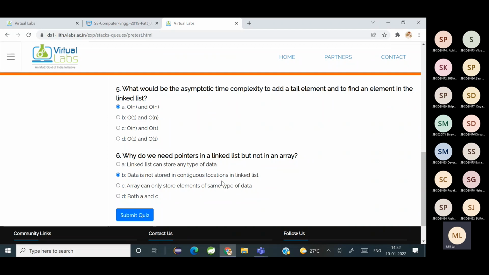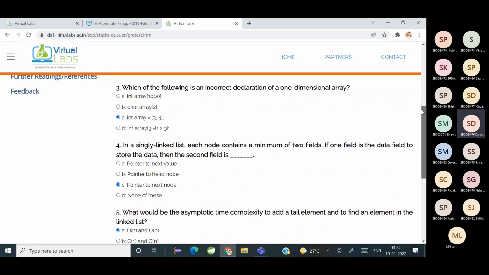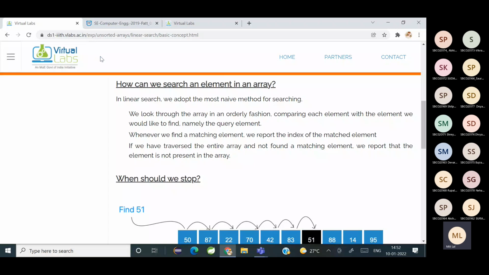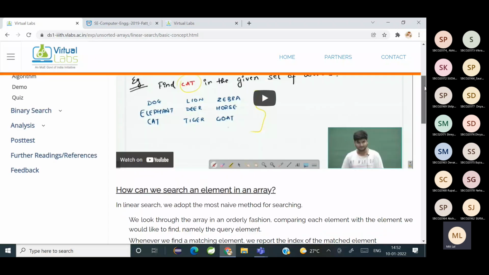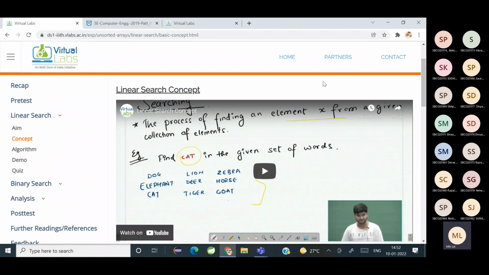समझ में आया? Yes, everybody. Is it clear to everybody? Yes, ma'am. Okay. So that is about arrays and linked list. And now, before we start with hash tables, we should know why we went into hashing. So for that, we have to see about linear search and binary search.